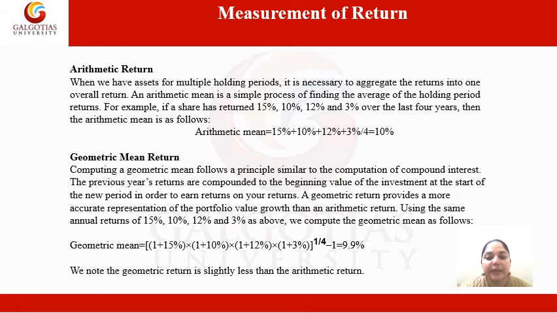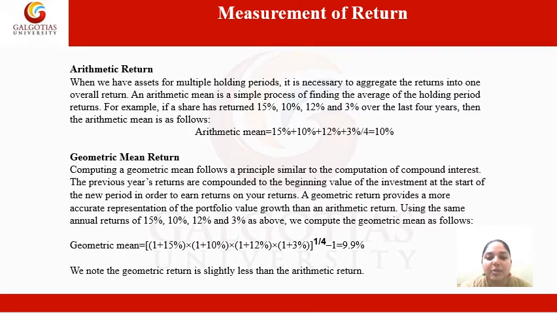A geometric return provides a more accurate presentation of the portfolio value growth than an arithmetic return. It means the geometric mean formula is more representative than the arithmetic return formula. Using the same annual returns which we have taken in the previous example, we will calculate the geometric mean return. The formula to calculate the compound interest was 1 plus r to the power n minus 1.